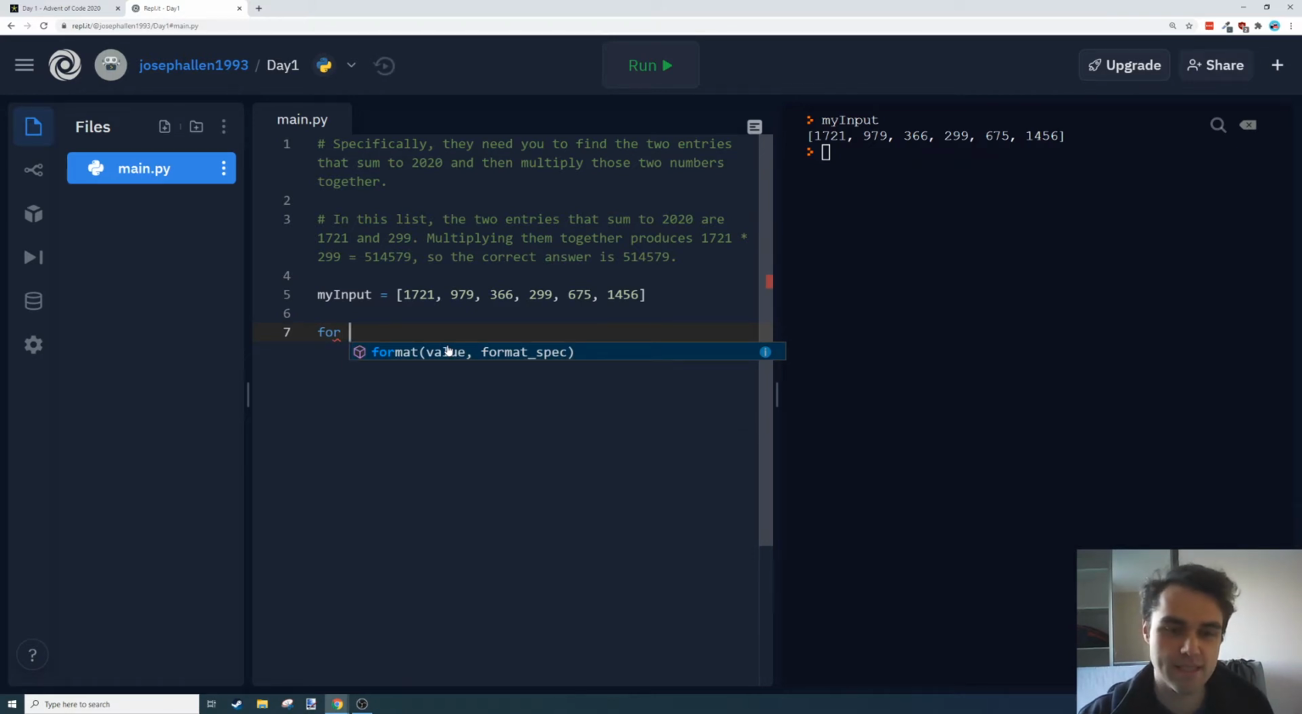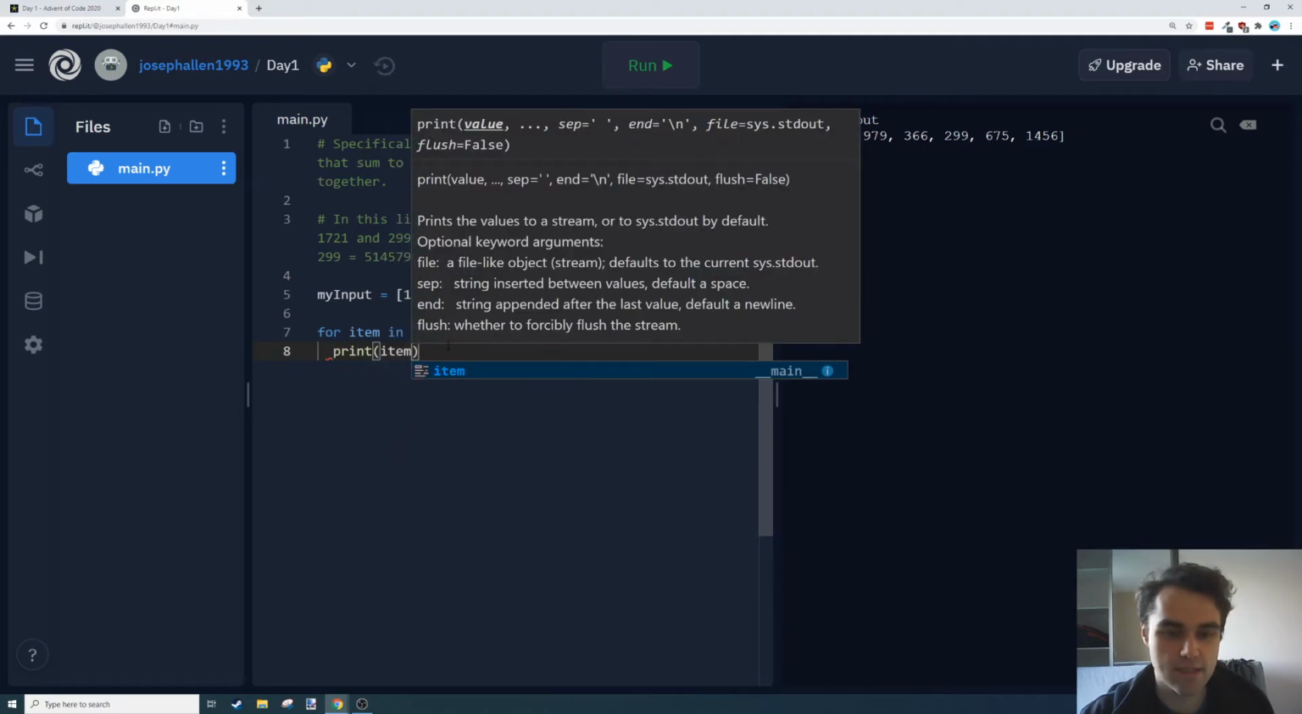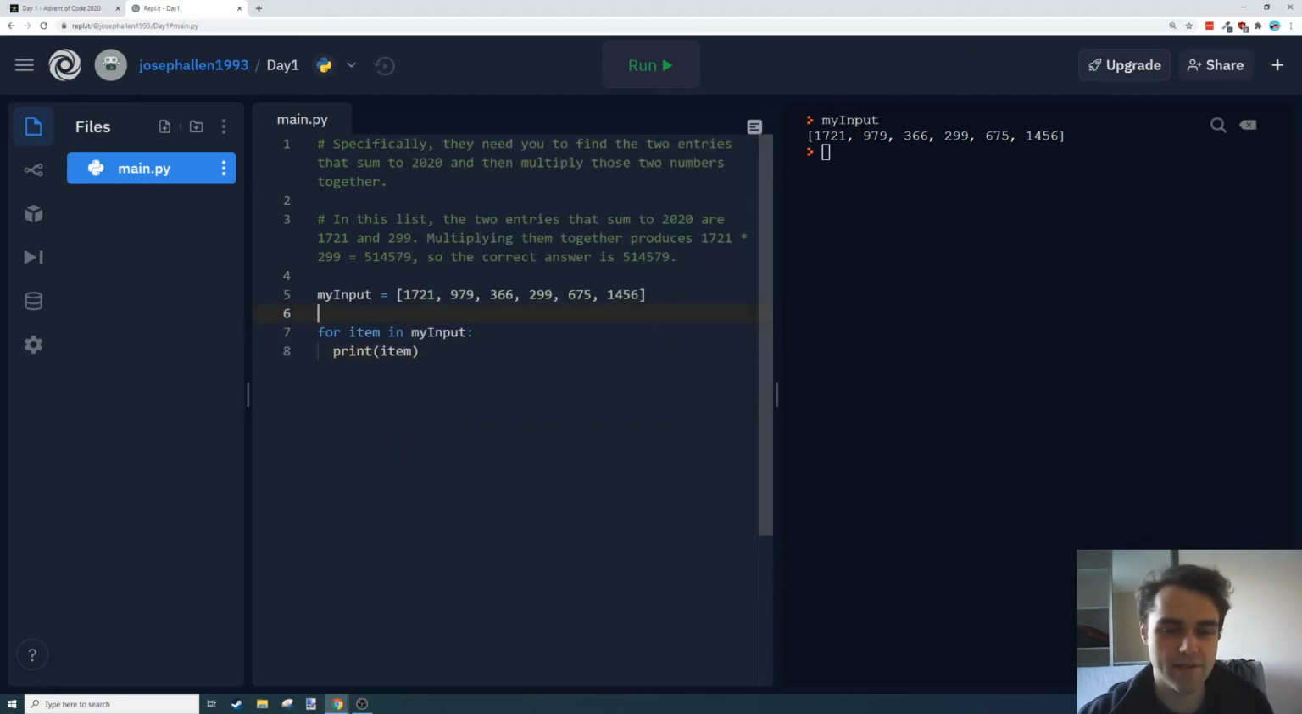So this will let us basically iterate over a list. We can say for item in my input, and we have to use a colon, and we have to indent here, so we have to tab indent to get inside here, but we can print that item. So this is sort of our first slightly more complicated structure.